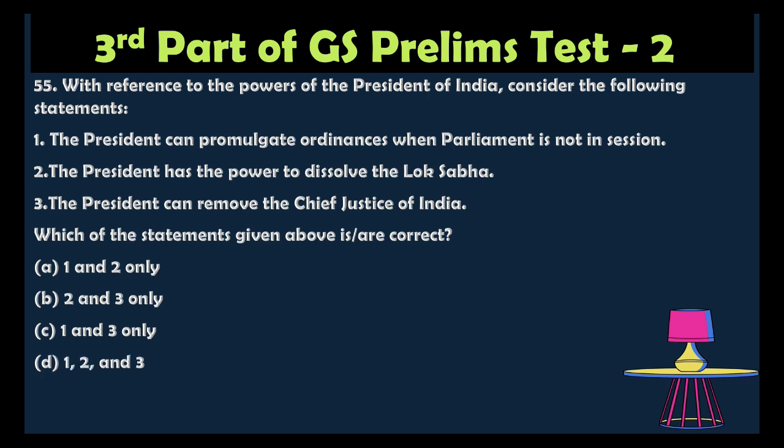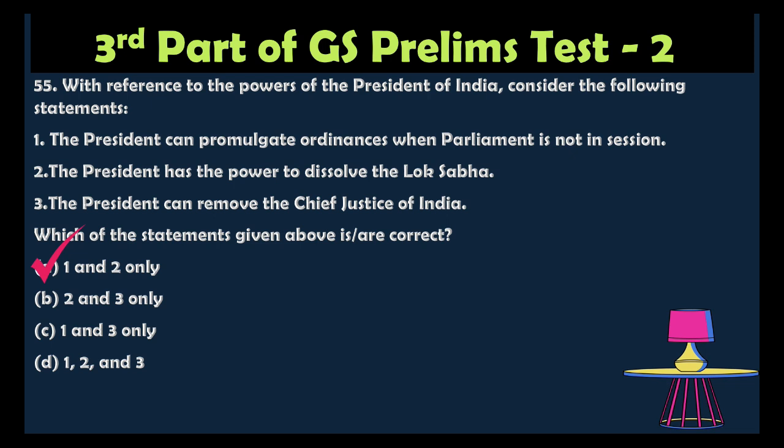The correct option is 1 and 2 only, because the President promulgates an ordinance when Parliament is not in session. When the Lok Sabha or Rajya Sabha is not in session and we need to make a law, the President can promulgate an ordinance. The President has the power to dissolve the Lok Sabha. Yes, the President dissolves the Lok Sabha on the advice of the Prime Minister.